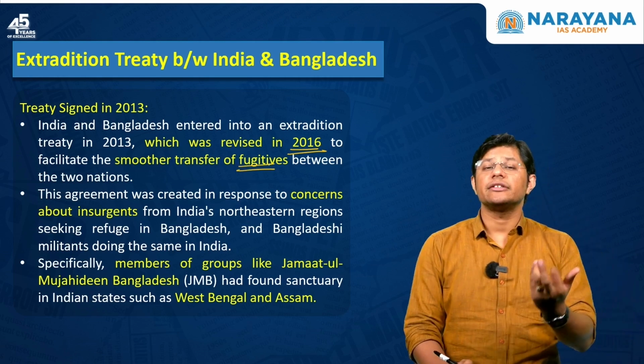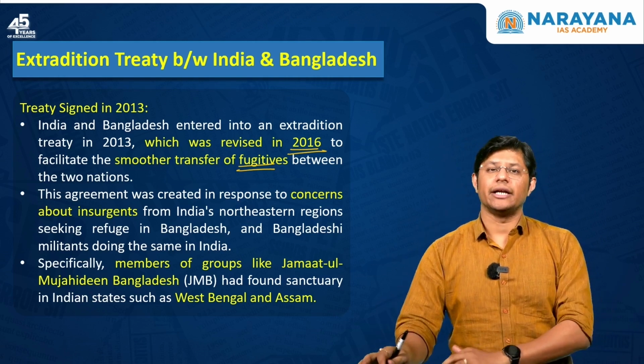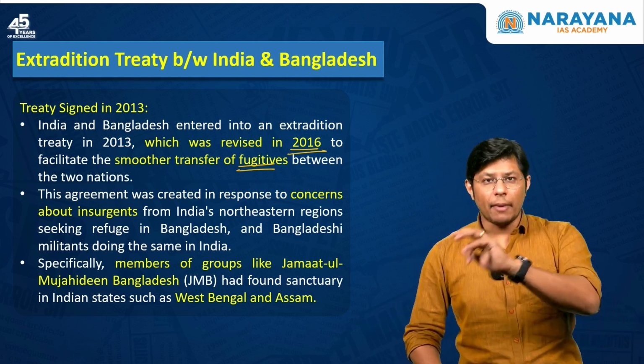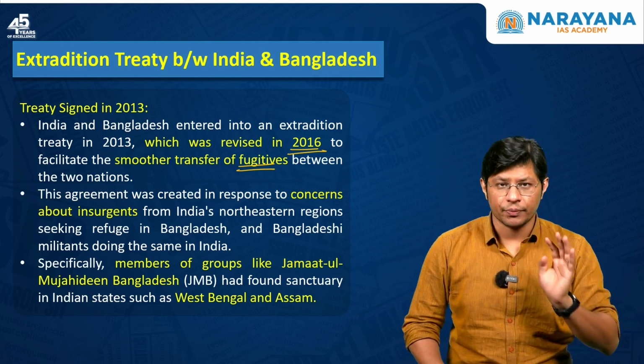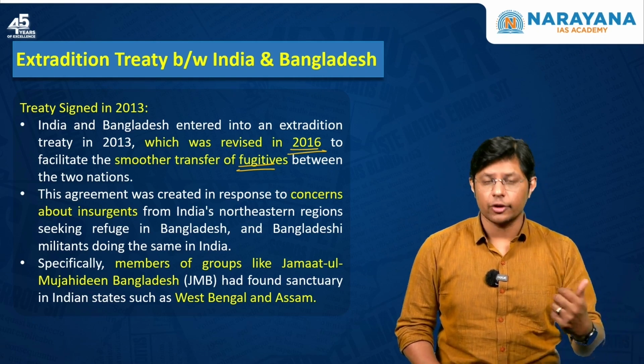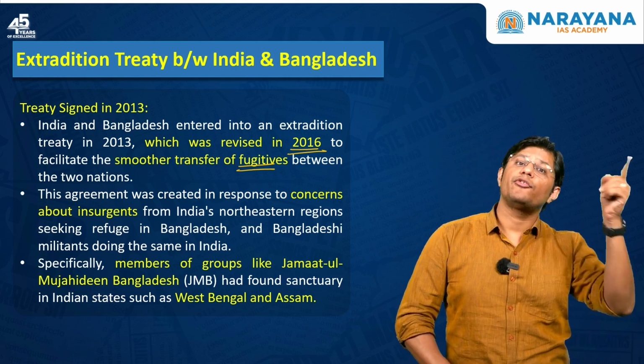Now, who are fugitives? The people who commit a crime in the country and flee to another country. These are known as fugitives. For Bangladesh, Sheikh Hasina is a fugitive. Similarly, for India, Vijay Mallya is a fugitive, right? Because we believe that he has committed a crime in India and is living in a foreign country.